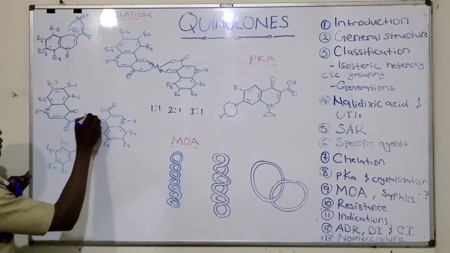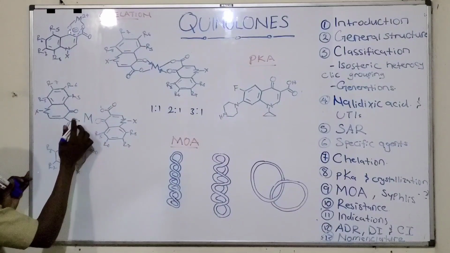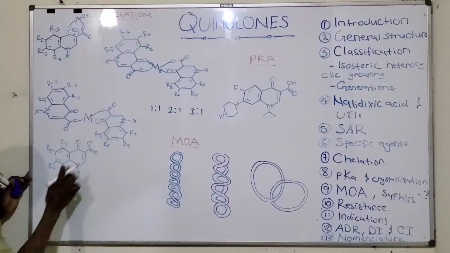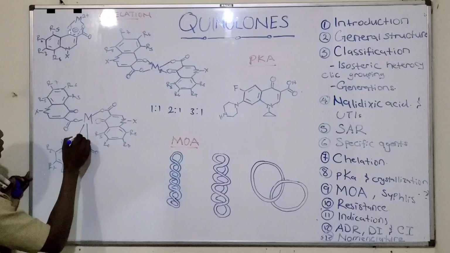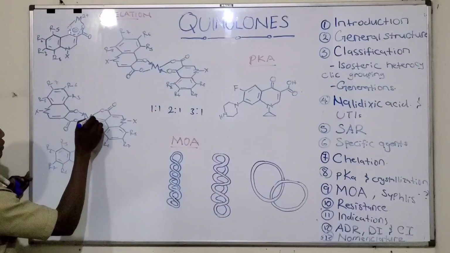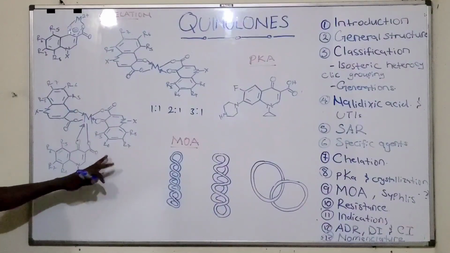You have your iron, then this oxygen will form a bond, even this one will form a bond, this oxygen will also form a bond. Then these ones will just form like this as the arrows. So this is 3-to-1.